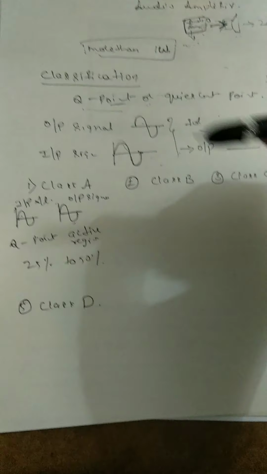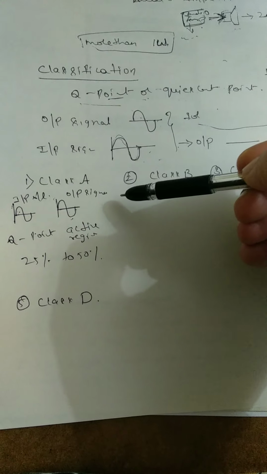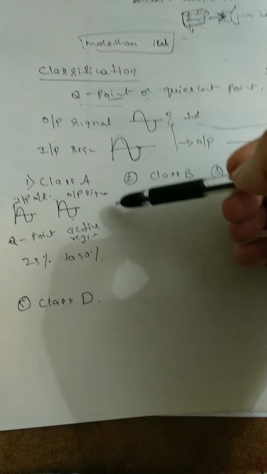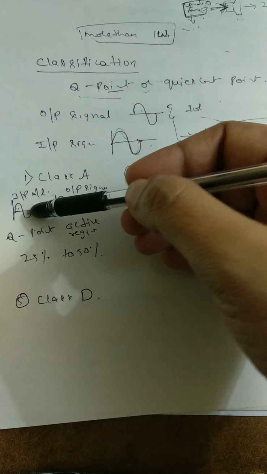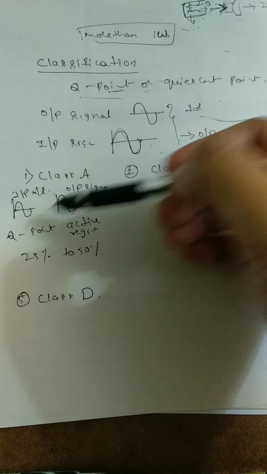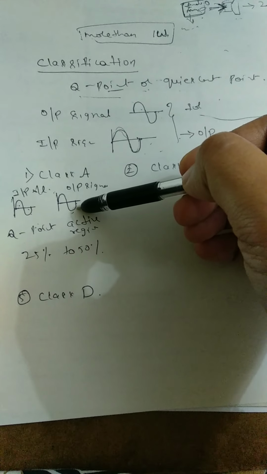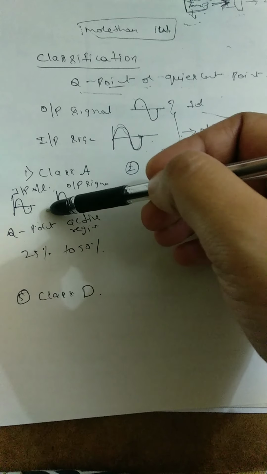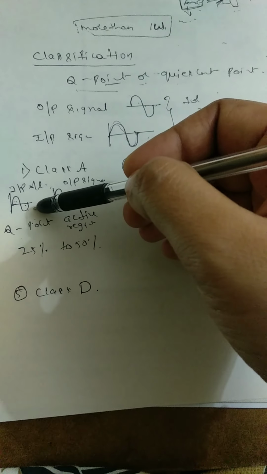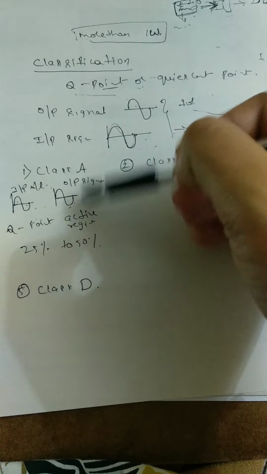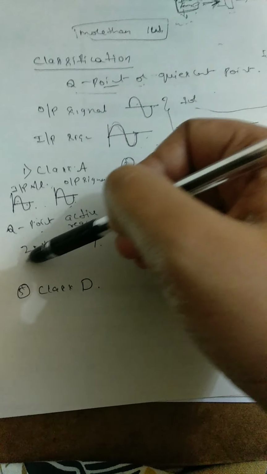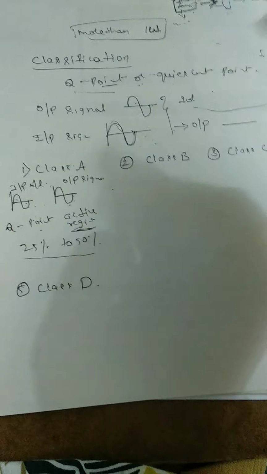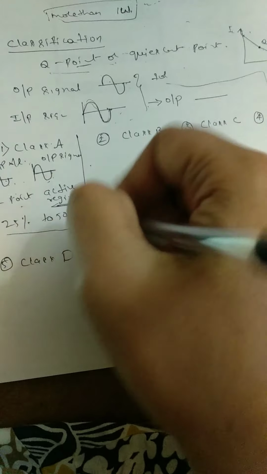So I'll repeat again, the power amplifier is said to be class A amplifier if the Q point and the input signal are selected such that output signal is obtained for a full input signal, for a full input cycle. For a class A amplifier, the Q point lies in the active region. The efficiency of the class A amplifier is between 25% to 50%. So now we'll see what is class B amplifier.